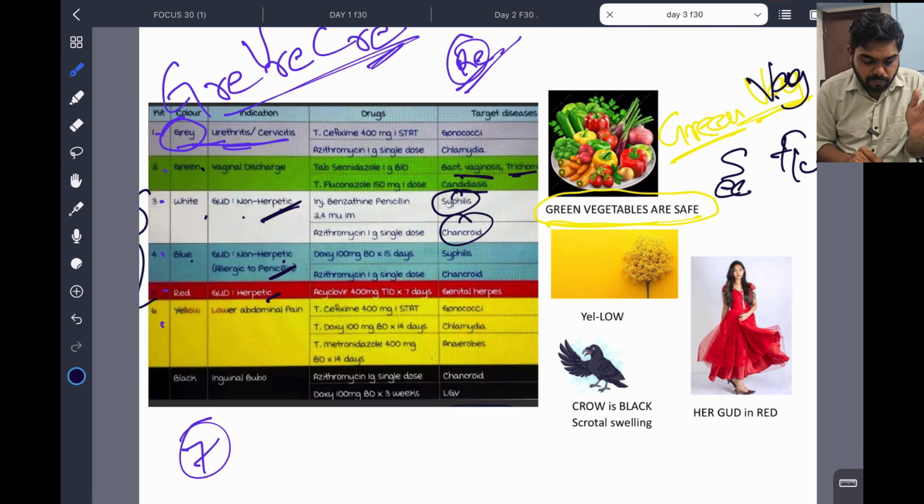So gray, green, white, blue. White and blue are GUD with non-herpetic. Those who are sensitive will be in the third group, white. And those who are allergic are coming in the fourth group. Clear?